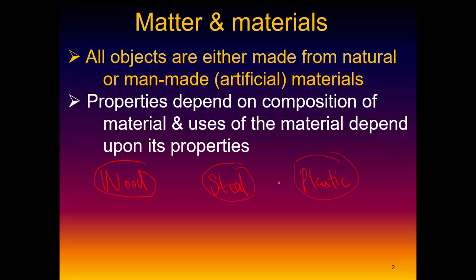All of these materials have their own properties. Let's specify that specific property for each and every material that would suit the use of this material. What do we want to use this material for? We want to make a table. Is it fair if I make a table out of wood? Is it fair if I make a table out of steel? Is it fair if I make a table out of plastic?